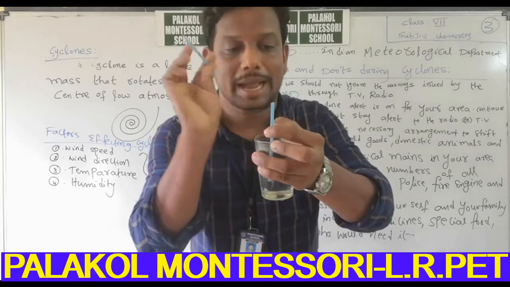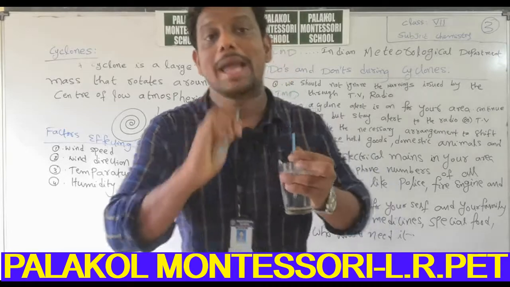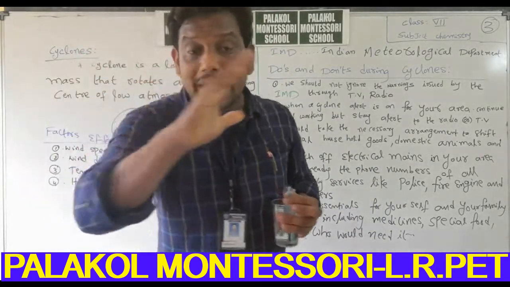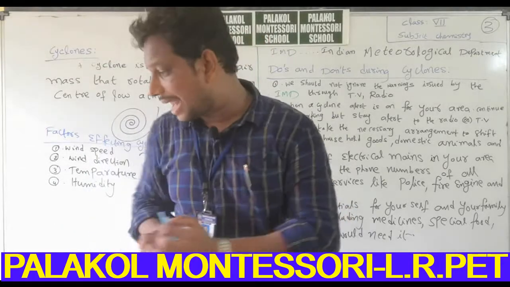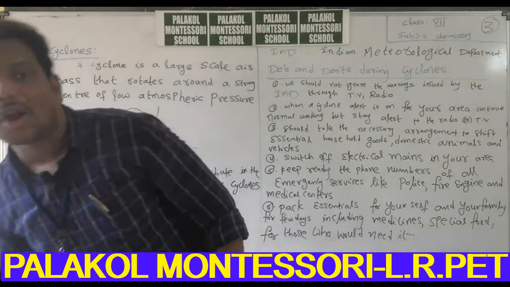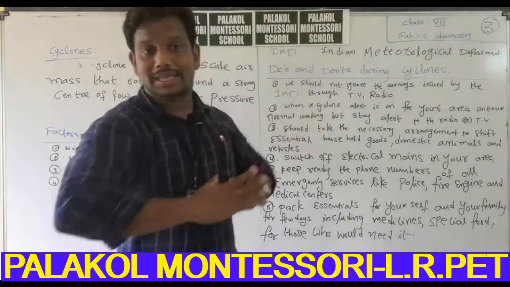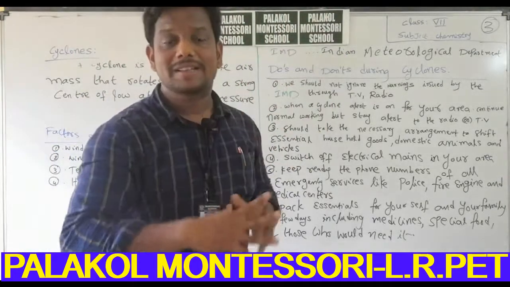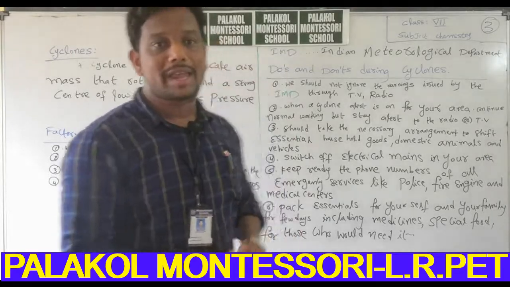Finally, what we concluded is that moving air can create a low pressure region. In the case of cyclones also, the fuel for a cyclone is warm, moving air. So now we will state the definition of cyclone.